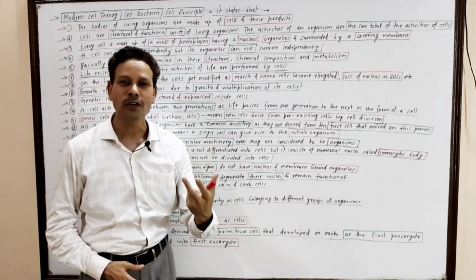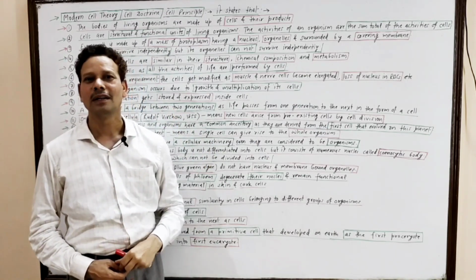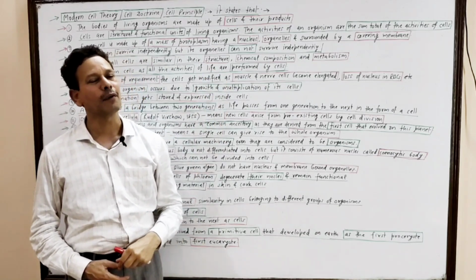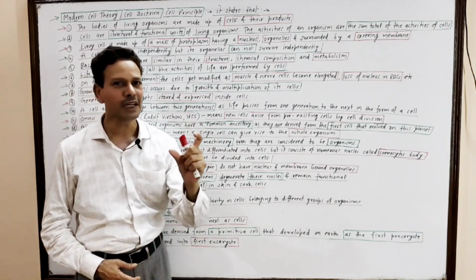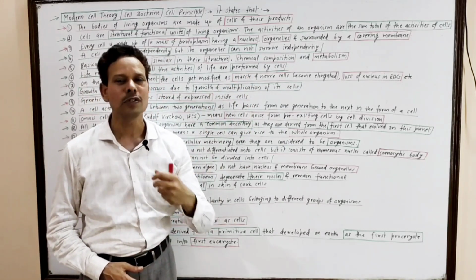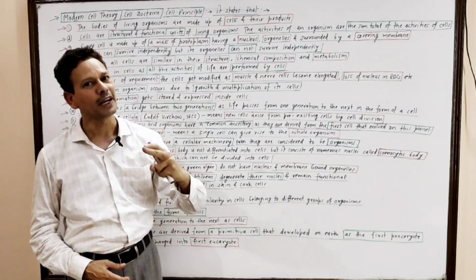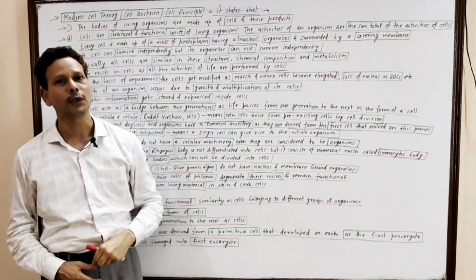In this lecture of cell biology, today I will clear modern cell theory. What is cell doctrine, cell principle? That is a modification of the Schleiden and Schwann theory. Dear students, Schleiden and Schwann jointly proposed a cell theory, and this is a modification of the Schleiden and Schwann cell theory.